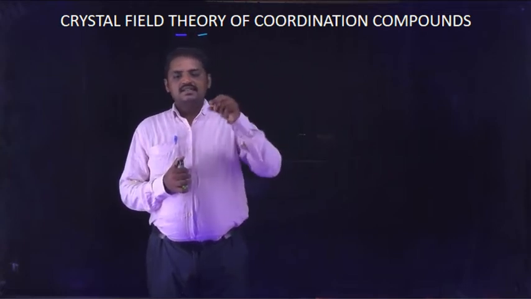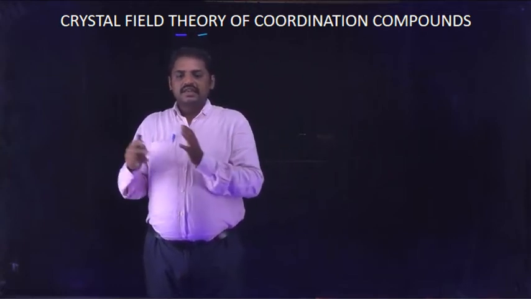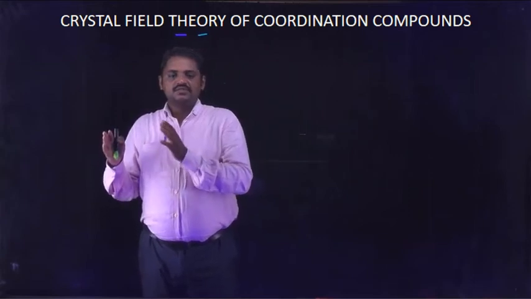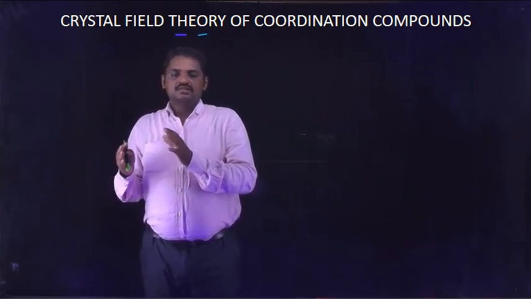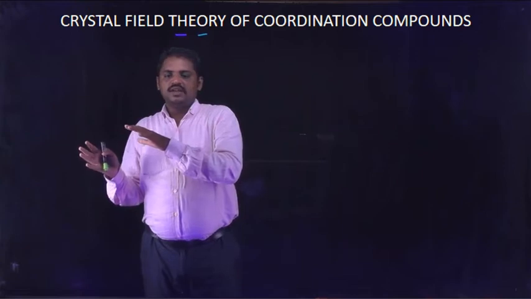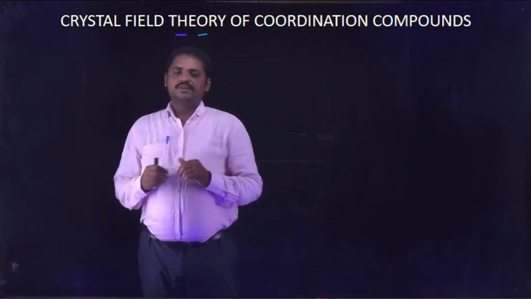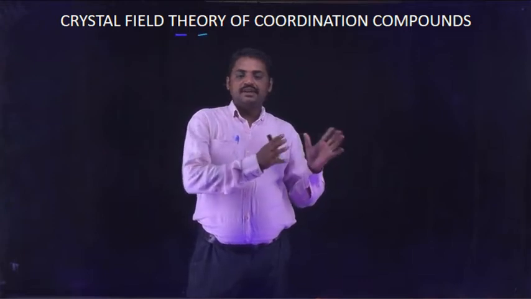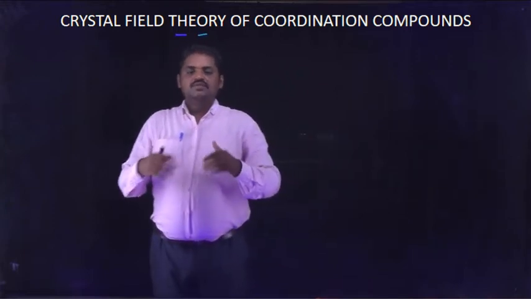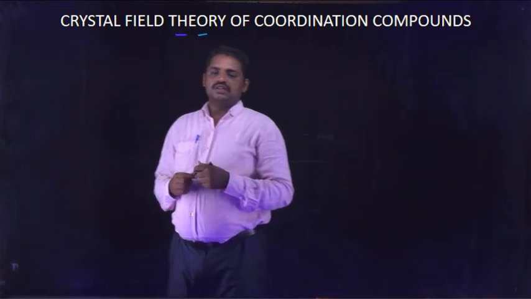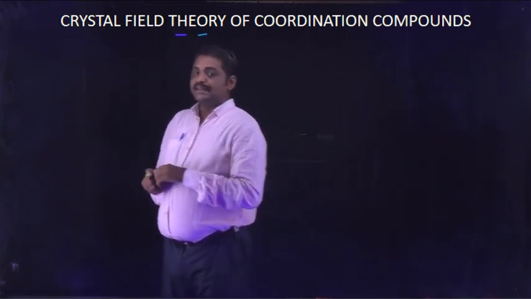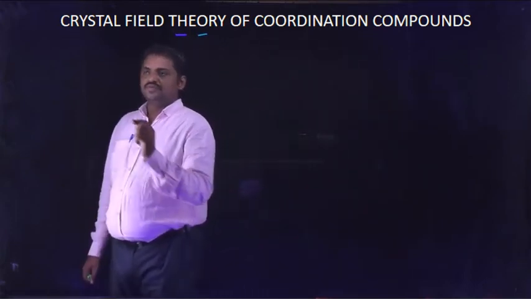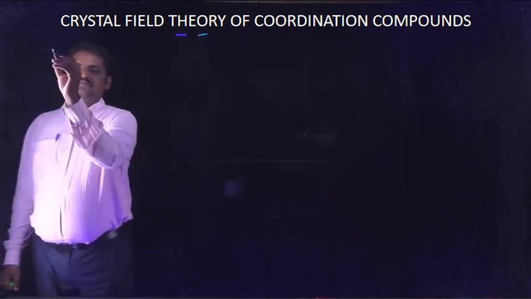The given compound contains four ligands, so some of the compounds exhibit tetrahedral geometry and some exhibit square planar geometry. First, I am going to discuss the splitting process of tetrahedral complexes.